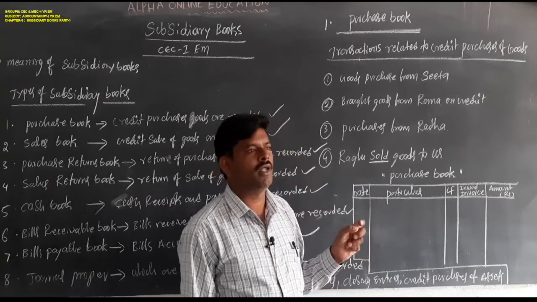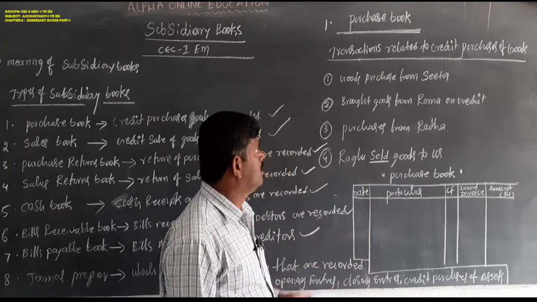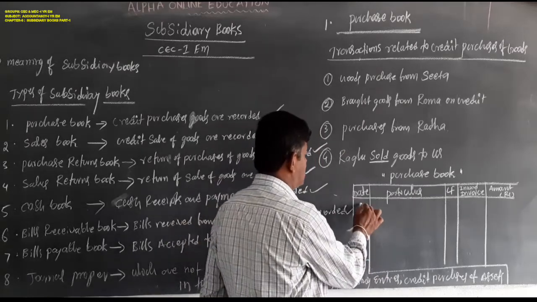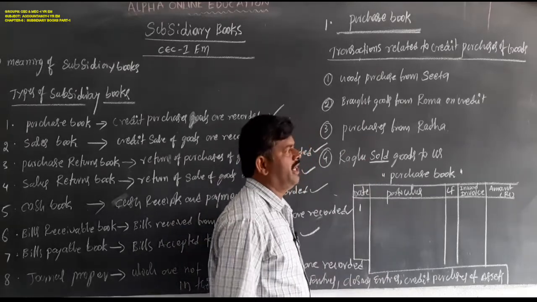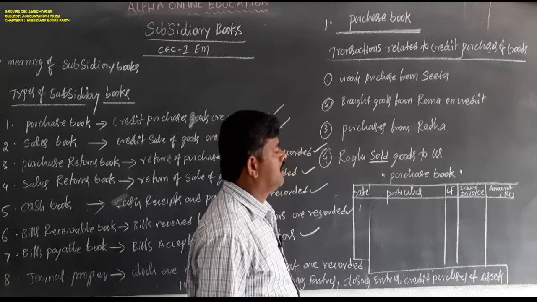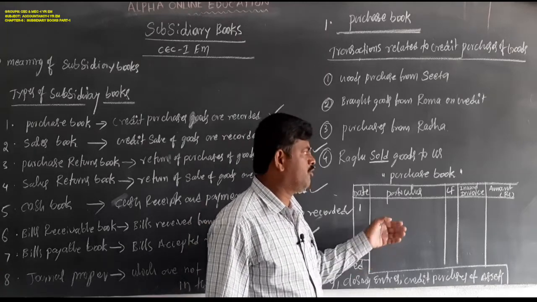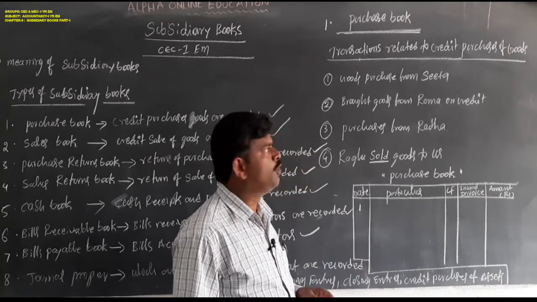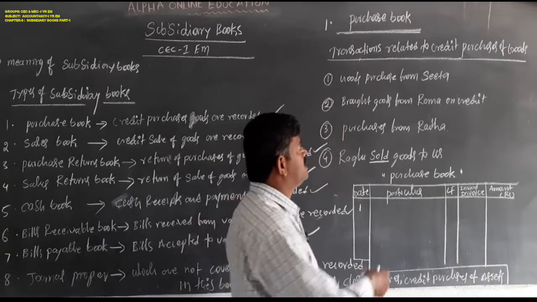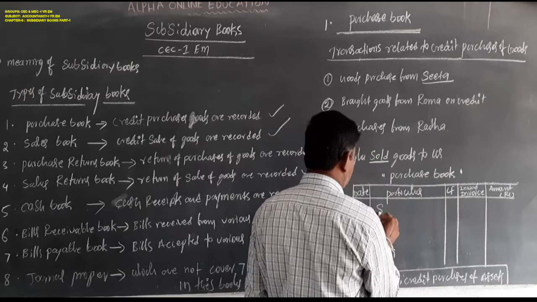Okay, see one by one how to record in the purchase book. First one, transaction date: there is no date, only a serial number is given in the problem. So who is the supplier? The supplier name must be mentioned in the particular column. Who is the supplier here? Sita is the supplier. So you have to write Sita's name.